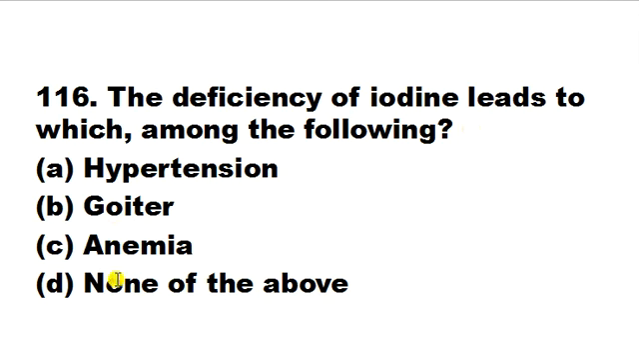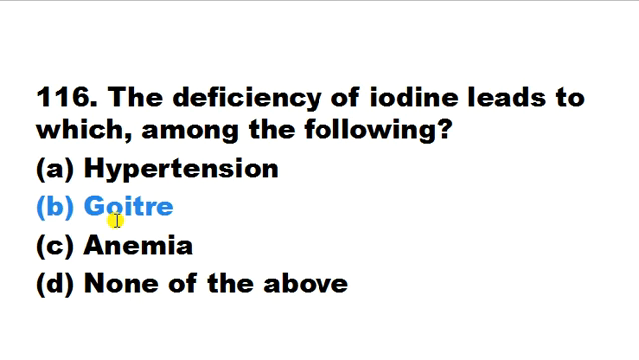Here the maximum 90% of the cases of goiter are caused due to the deficiency of iodine. So here correct answer is goiter. Goiter is caused by the deficiency of iodine, and in this goiter the swelling of the neck occurs, as well as जो thyroid mainly thyroid gland है उसमें swelling हो जाती है, that's why it is called goiter, and is mainly caused by the deficiency of iodine.